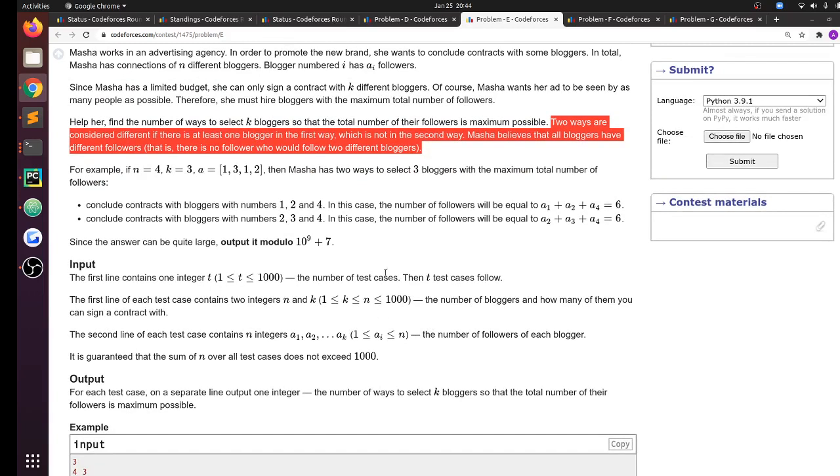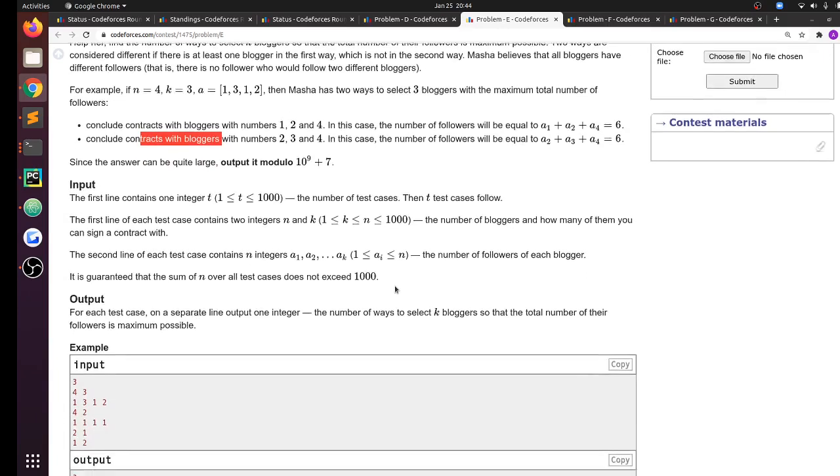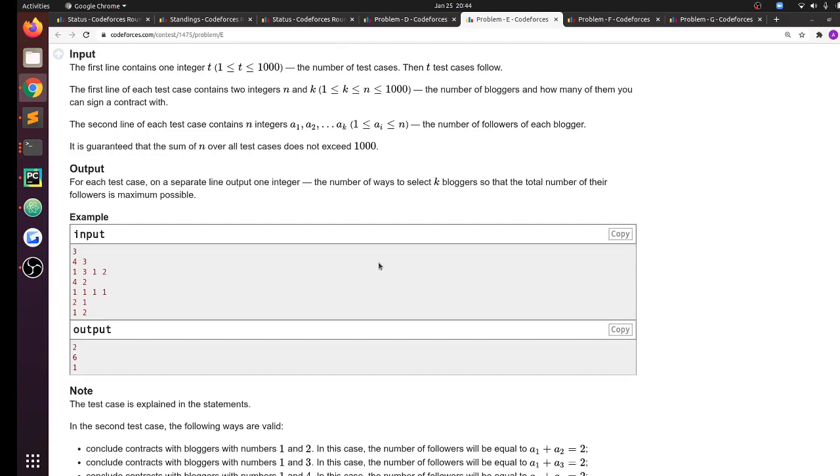Okay, so basically we have to take the largest values, right? How many of them do you want to sign a contract with? Masha has two ways to select 3 bloggers with a maximum total. She can pick 1, 2, 4 or 2, 3, 4. a1 plus a2 plus a4 is 6. a2 plus a3 plus a4 is also 6. Yeah, that is pretty obvious.